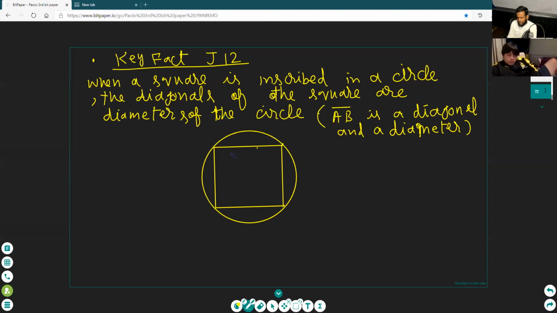Hello, draw the diagonal. What is the problem, Paulo? It is not the behavior of a good student. Sit down properly and do not use the mobile, okay? And draw the diagonal.